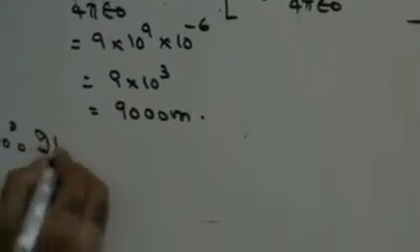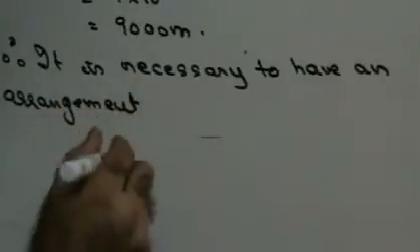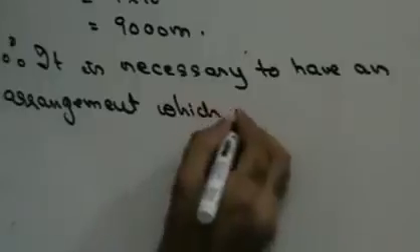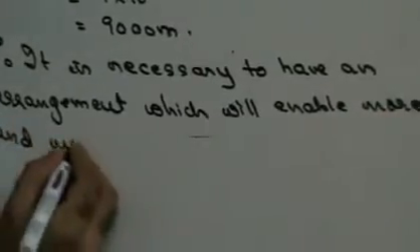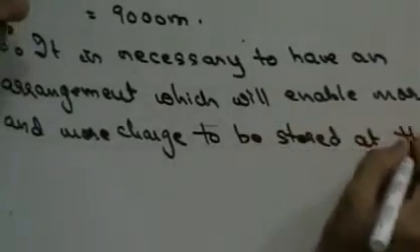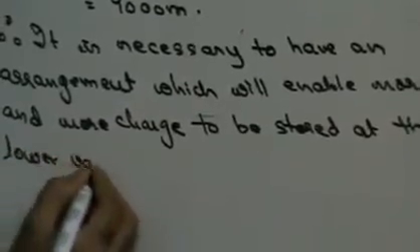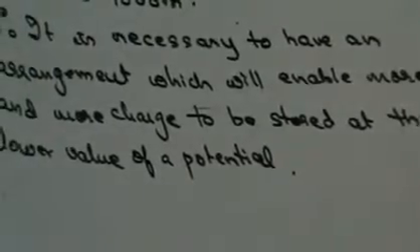Therefore, it was necessary to have an arrangement which will enable more and more charge to be stored at the lower value of potential. I need to have a method wherein I can have more charge stored at a lower value of potential.